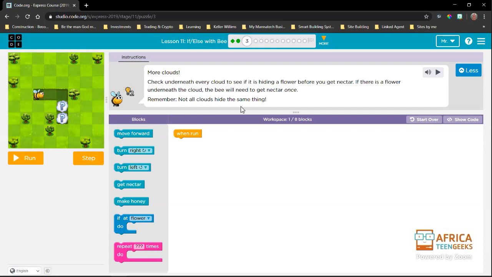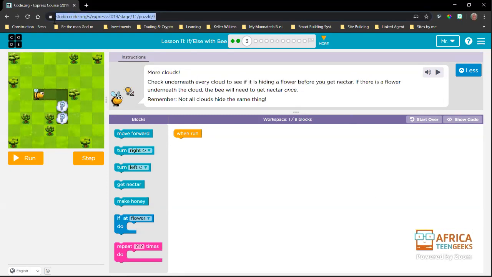Remember, not all clouds are hiding the same thing. So we need to identify the goal. The first goal is to check underneath every cloud. The second goal is, if it is hiding a flower, we want to get nectar. So there are 2 goals for this. We want to check first, and then we want to do something according to that result.